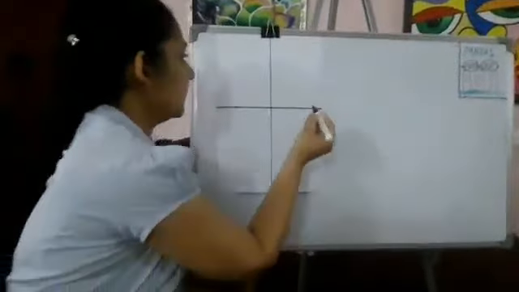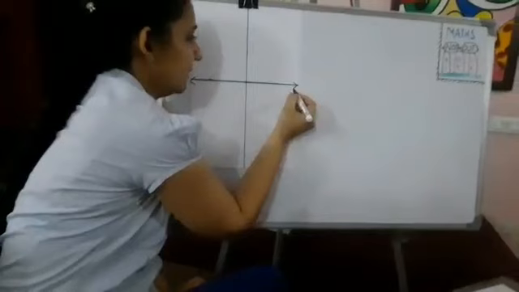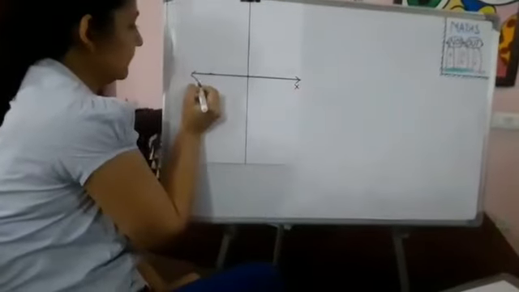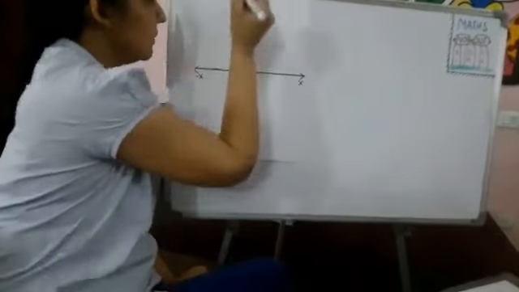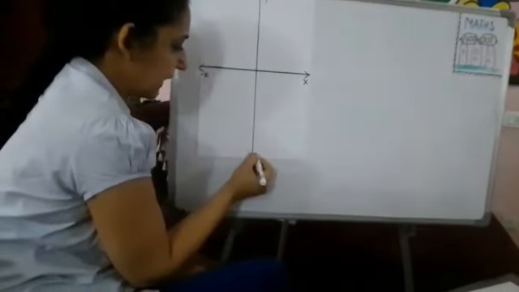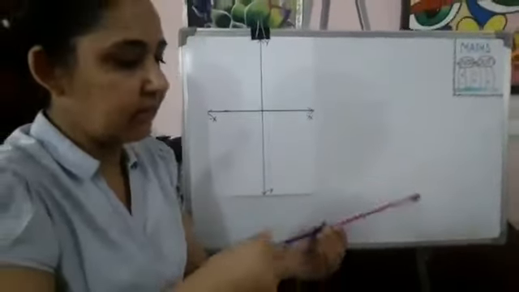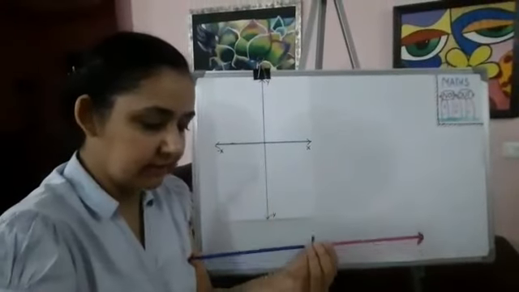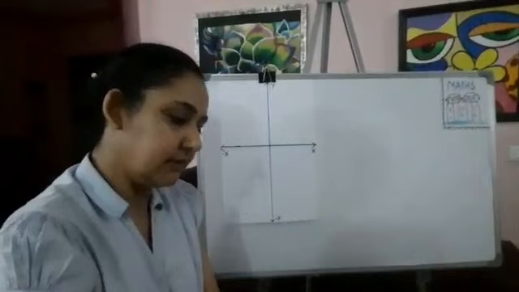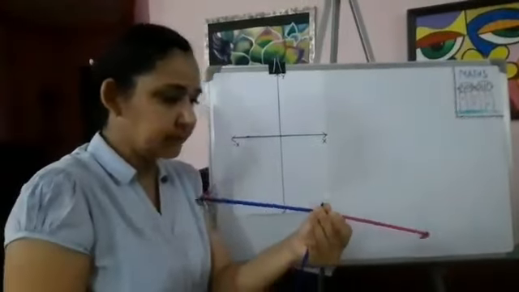Okay, so here I have taken the x-axis, this is negative. I hope you know why I am using arrows, because these are number lines. So here, see, one number line and I need to make another number line.